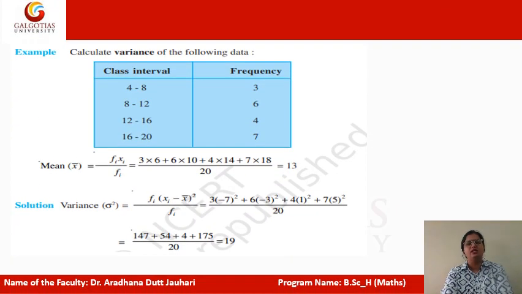Next I have taken an example for grouped data. You have to find the variance for the grouped data. The formula is the same, but here you are given class intervals and frequencies. First you find the value of the mean as you have already computed earlier, and then directly apply the formula, the sum of fi times xi minus x bar, the whole squared, upon the sum of fi.